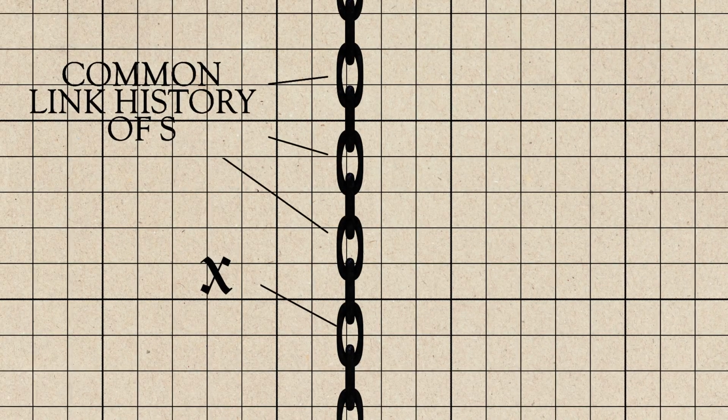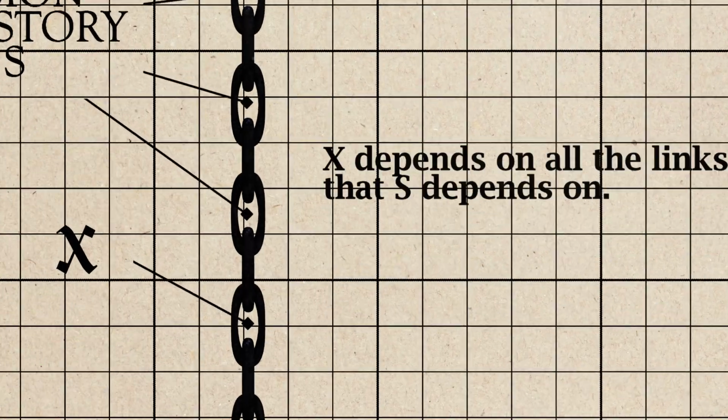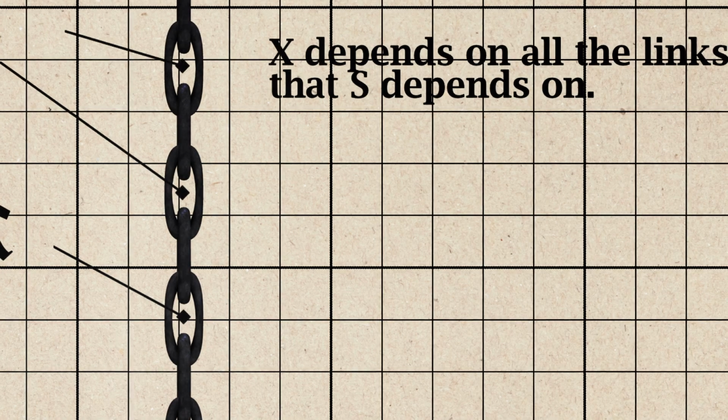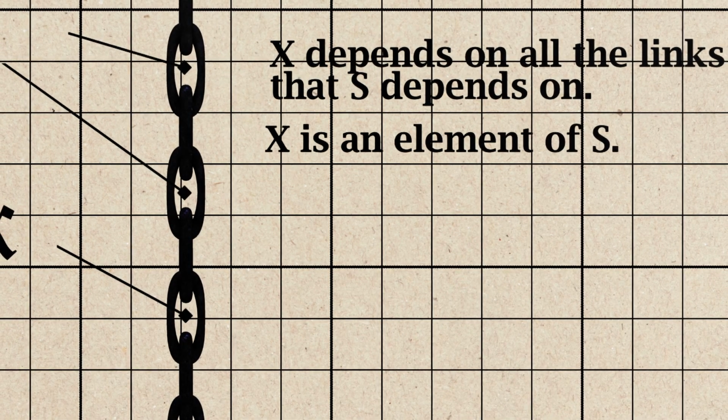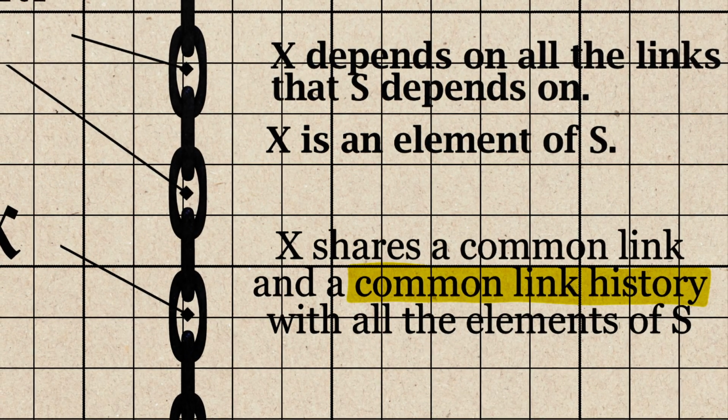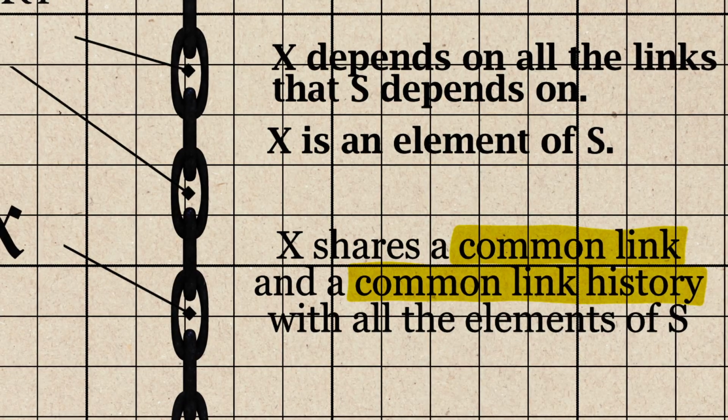If X is below the common link history of S, X depends on all the links that S depends on. Hence, X is an element of S, since it shares a specific common link history and a common link with all the elements of S.